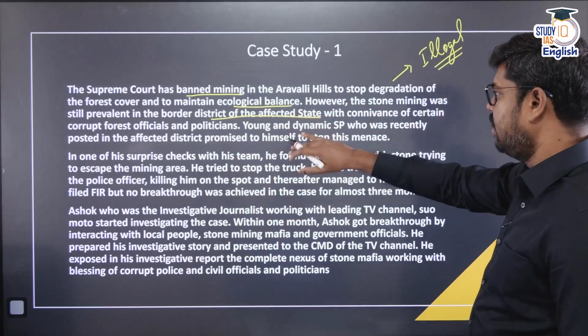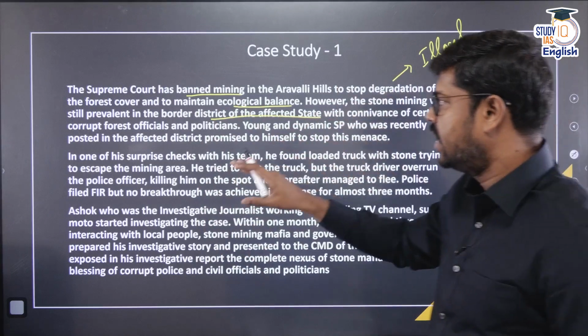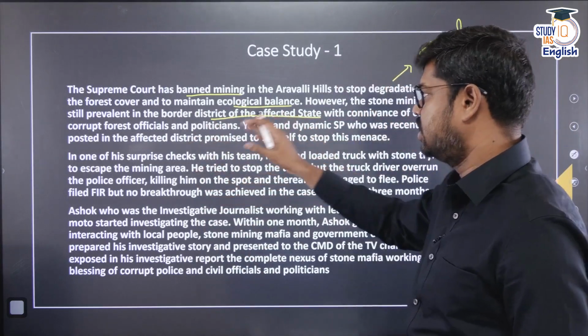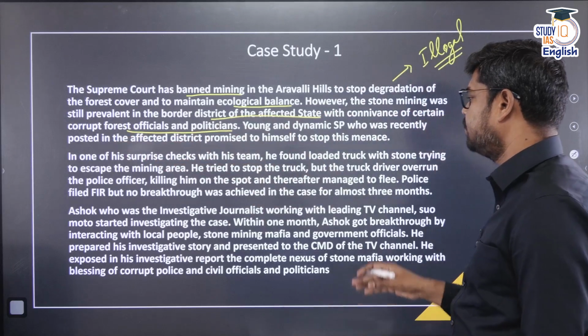That means it is still happening in the border districts of the affected state, with the connivance of certain corrupt forest officials and politicians. Yes. So there is some nexus between some of the forest officials and the politicians.